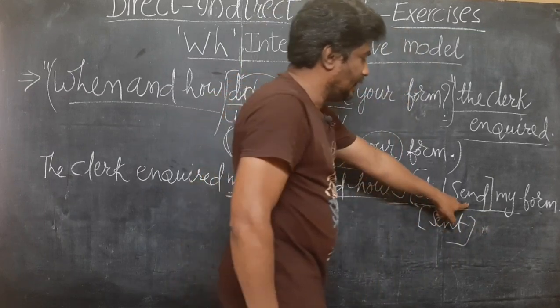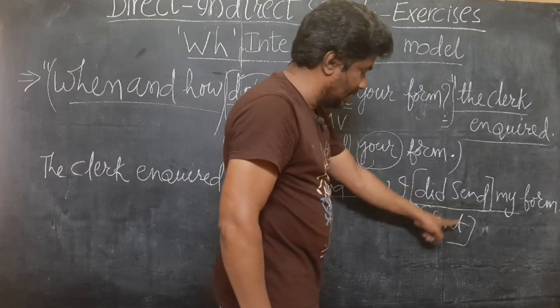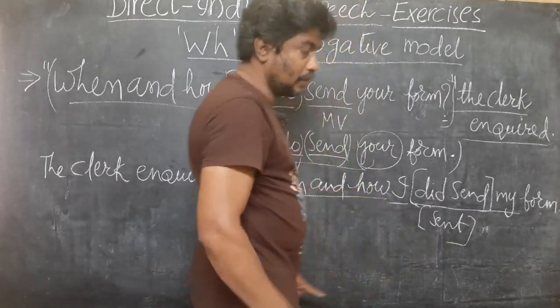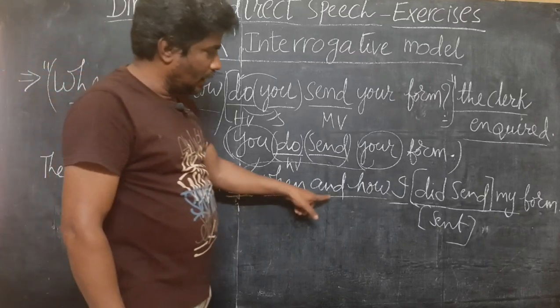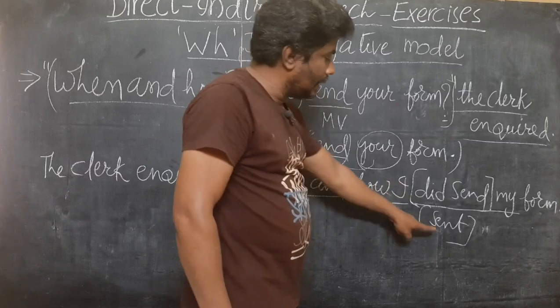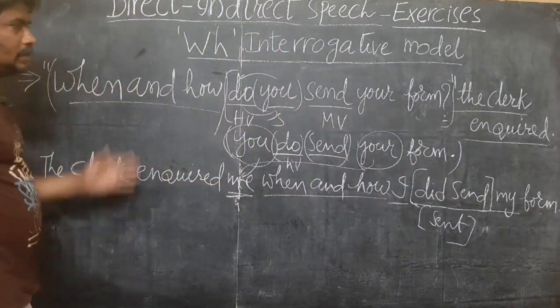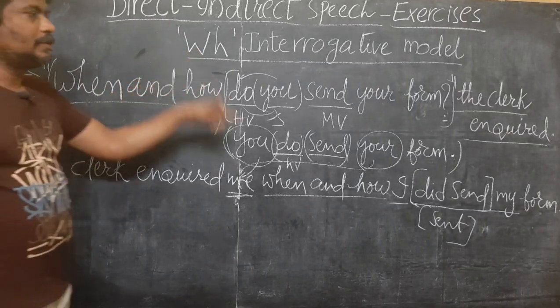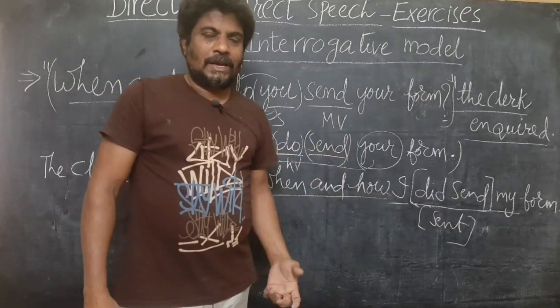Did plus V1 is equal to V2. In the place of did send, you can write sent. So your answer could be, the clerk inquired me when and how I did send my form, or when and how I sent my form. Likewise, you can write the answer. This is how you have to transform WH interrogative kind of sentences to indirect speech.